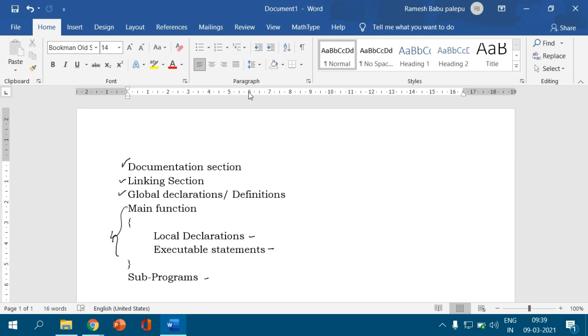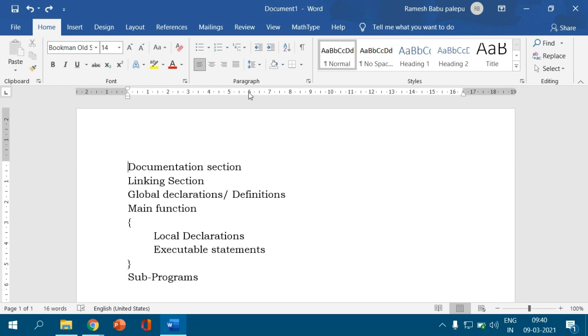So finally, I am going to divide the parts of the C program into five parts, and in the main program there are two parts, that is, local declarations and executable statements. So these are the parts of the C program, my dear friends. Now we are discussing each and every part in detail.